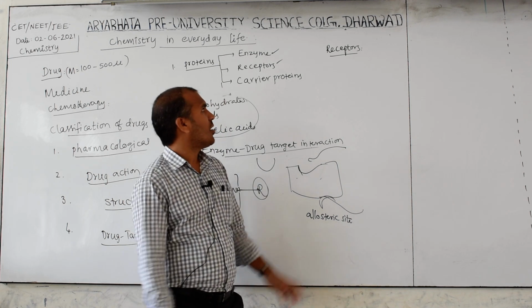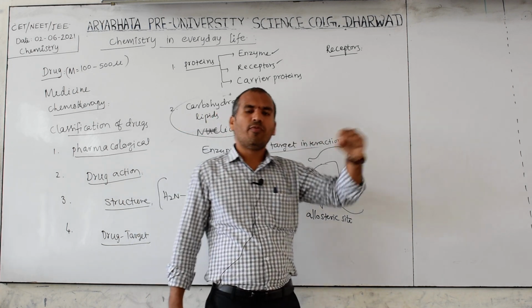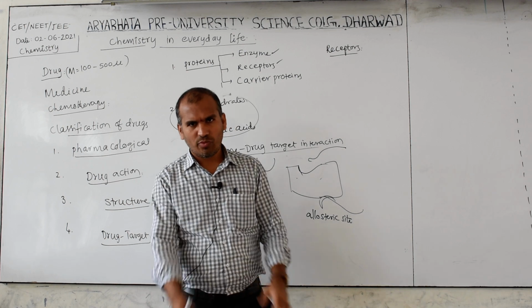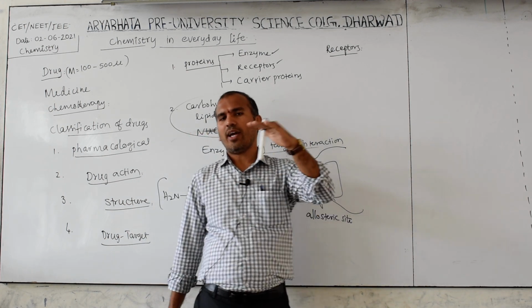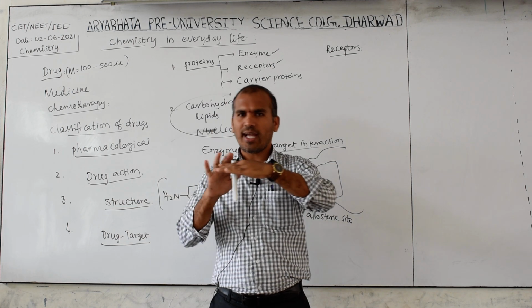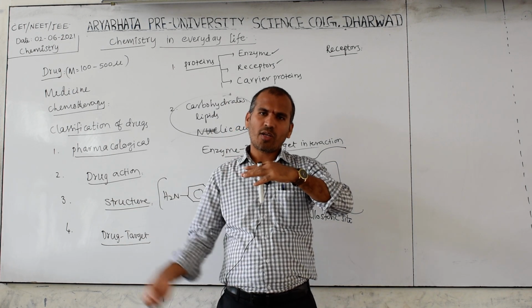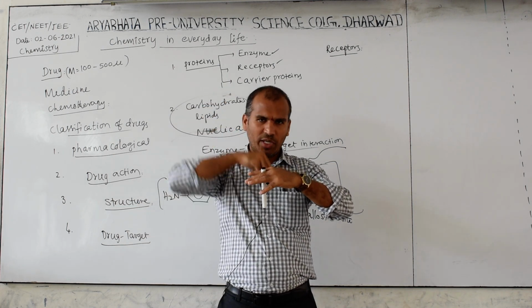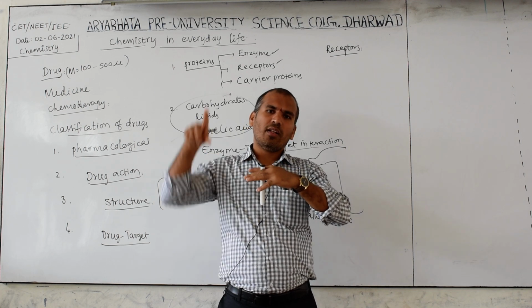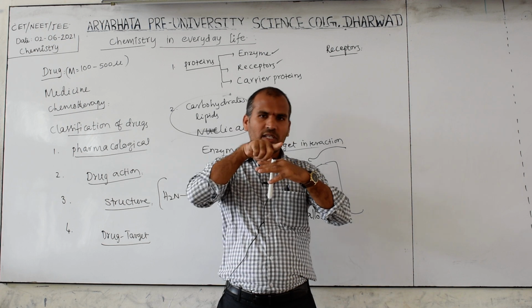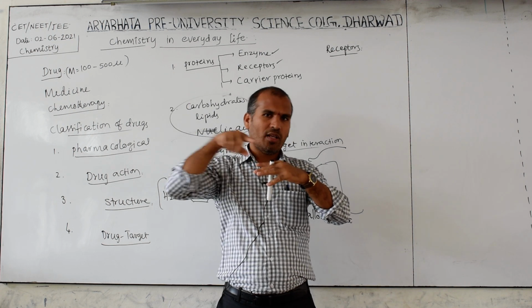Okay, now if we don't want that message, if we want to block it, then, this is the cell membrane part, and this is the active site of the receptor. Now we take one medicine, that is called a drug. When you administer it into the body, the chemical messenger is there and the drug is there.